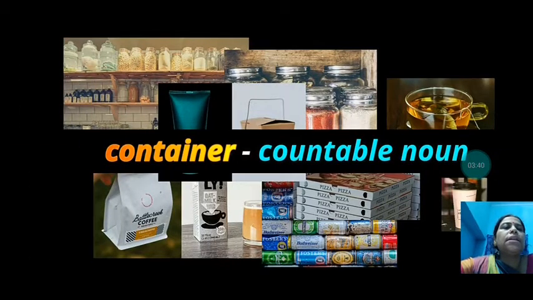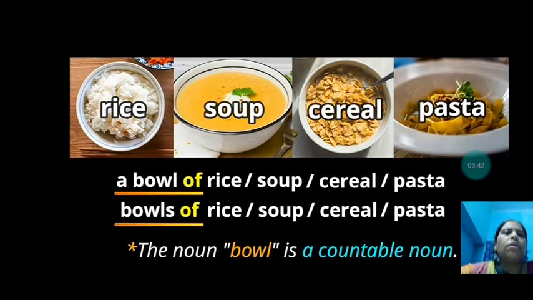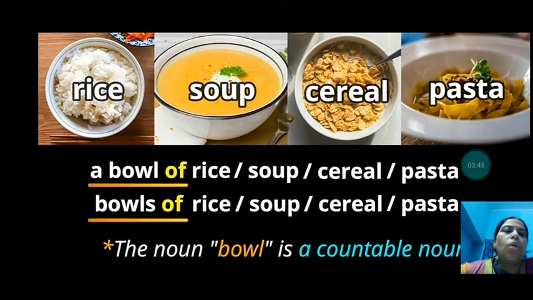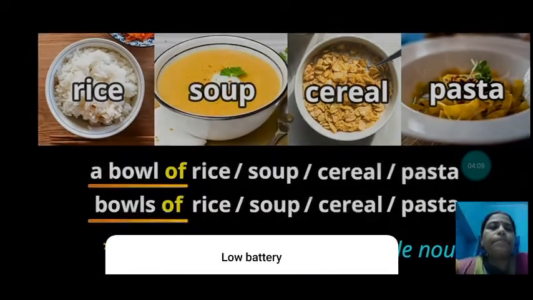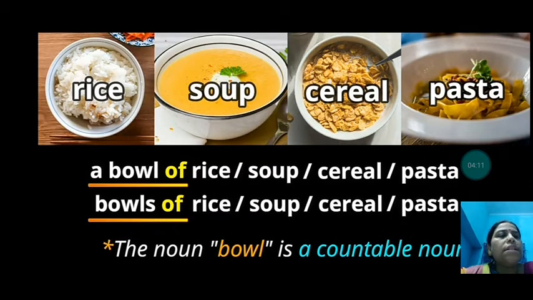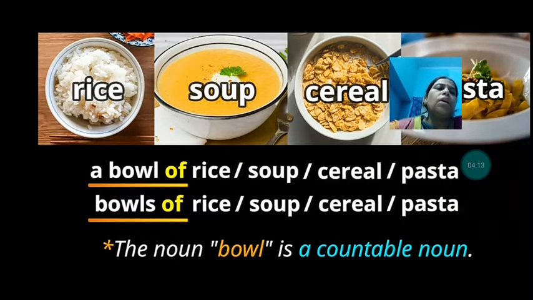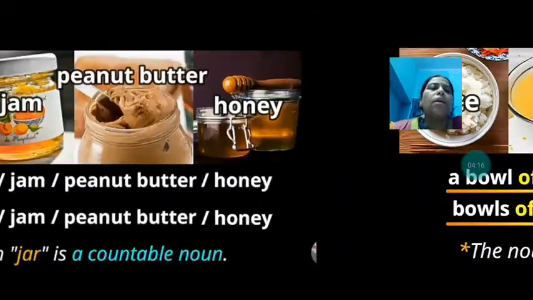Now containers also come under countable nouns. Now see, like a bowl of rice, soup, cereal, pasta. Which container have we used? We have used a bowl, for rice, for soup, for cereal, for pasta. And then bowls of rice, bowls of soup, bowls of cereal, bowls of pasta. So the noun bowl is a countable noun.